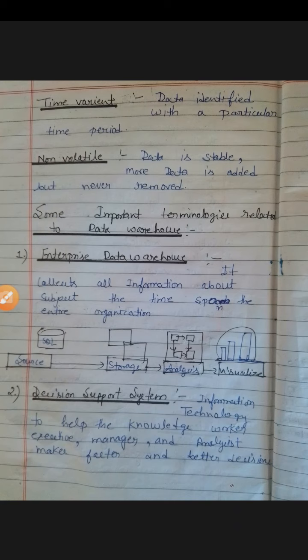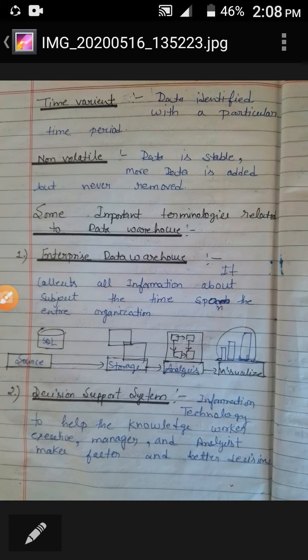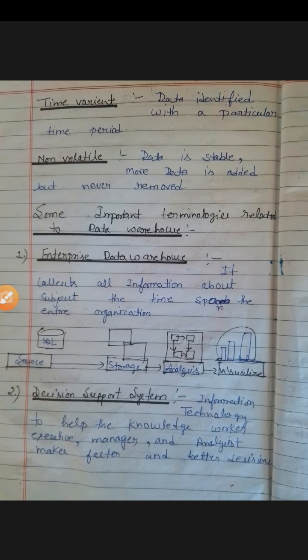Okay, we see in the diagram, the first one is sources. Sources are where we integrate and collect data from SQL, and store it in files and the database DBMS. Then we perform analysis and processing on the data which we collected, and the last one is visualize, when we access the data by queries, so we can see the visualization. Okay, next one is decision support system.